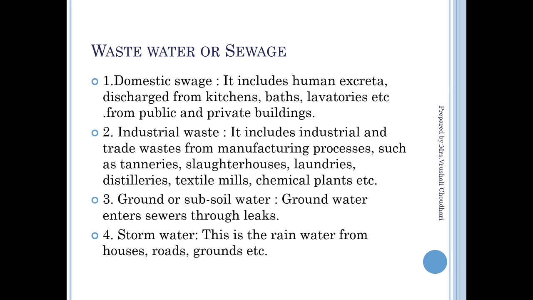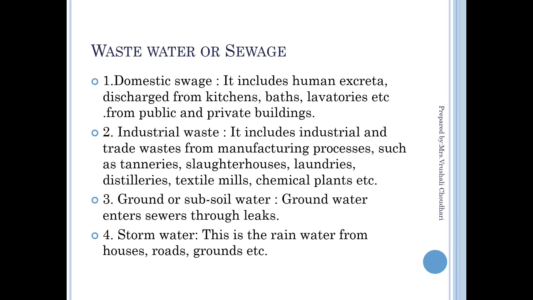It includes industrial waste. There are different factories, companies and manufacturing units that require a lot of water for chemical processes. Whatever water comes from textile mills, chemical plants, pharmaceuticals and laundries is also added into the wastewater or sewage. Groundwater or subsoil water also enters the sewage through leaks. Storm water, which is rainwater from houses, roads and ground, is also collected in the sewage.